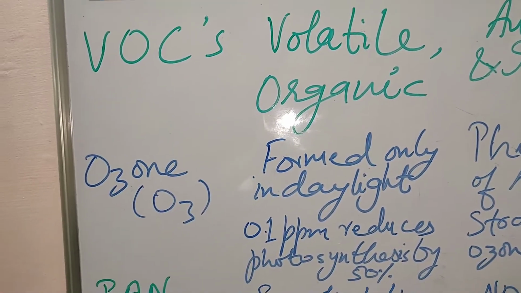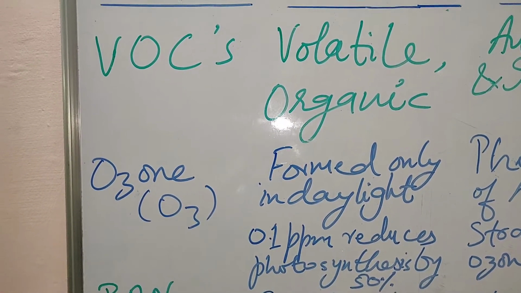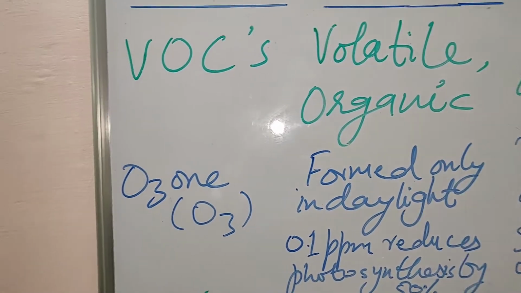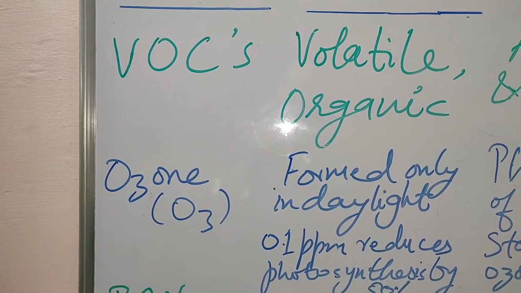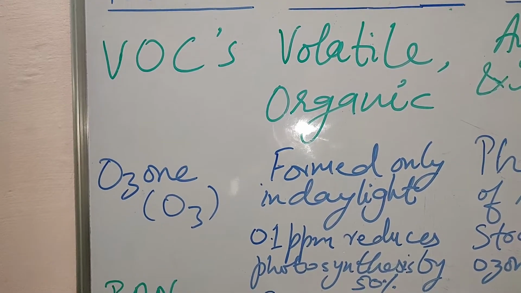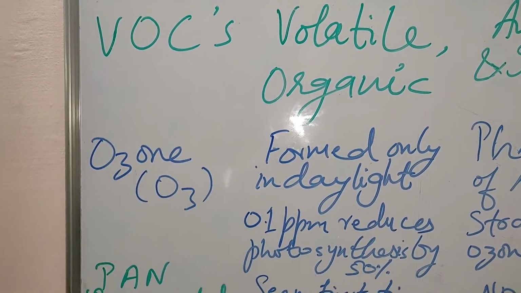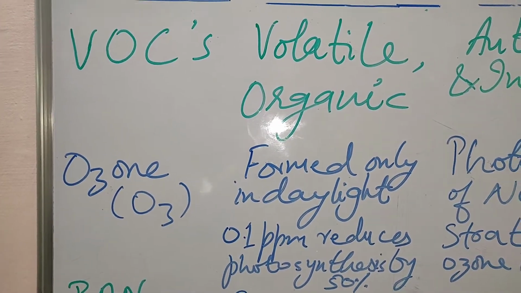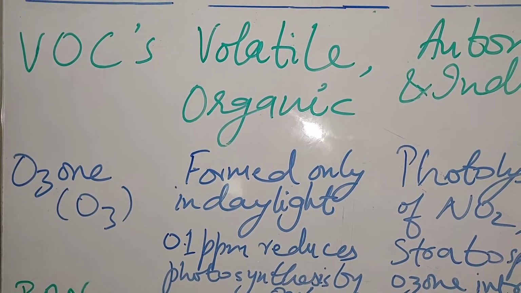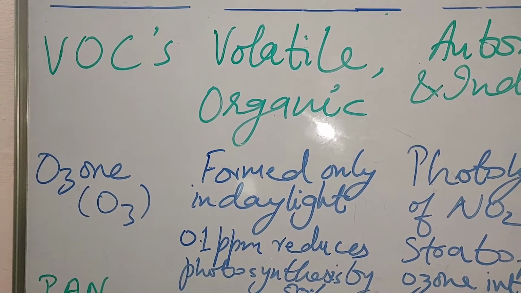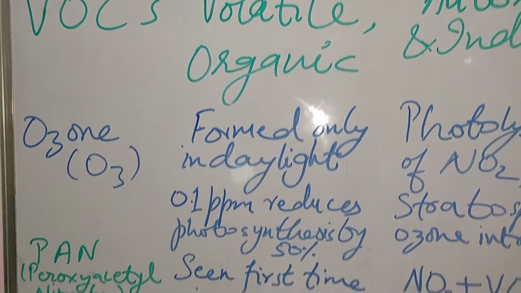And you see its effect: only 0.1 ppm reduces photosynthesis by 50%. So ozone is very harmful for us. But in the stratosphere, it's useful for us, because there it forms a layer called the ozone layer, which protects us from the harmful ultraviolet rays of the sun.